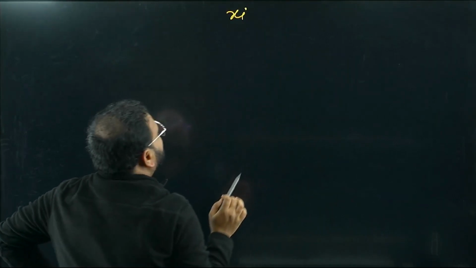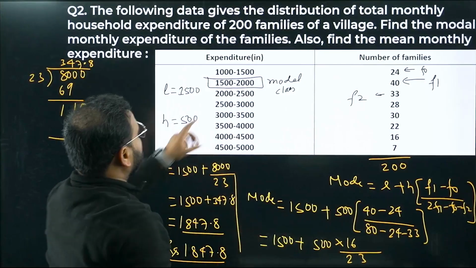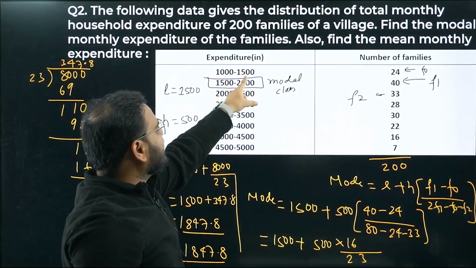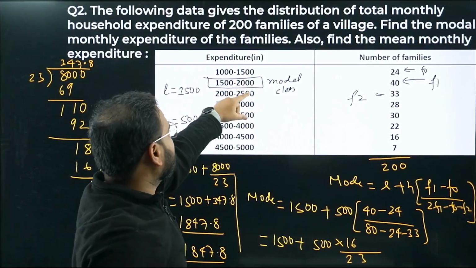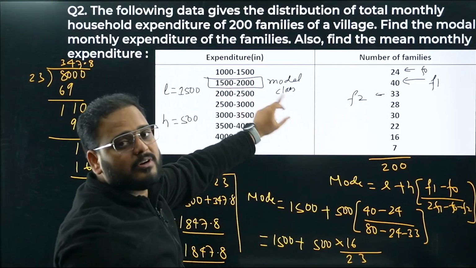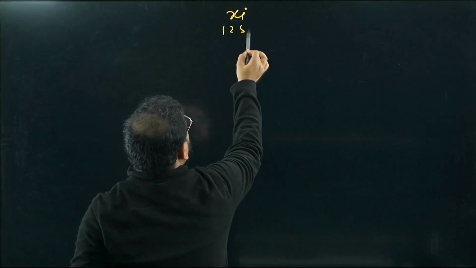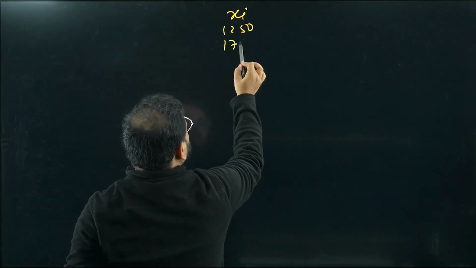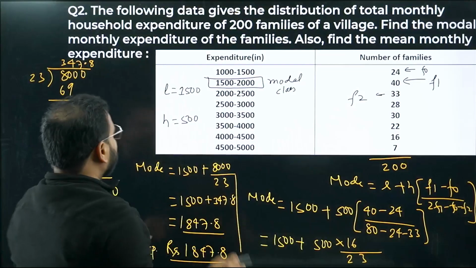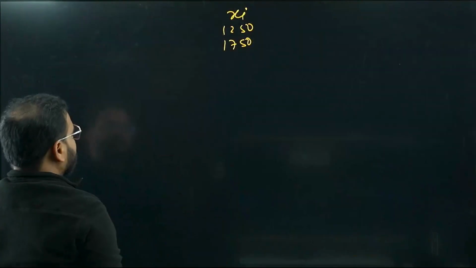class mark xi value. First one will be what, sir? Middle of these two, no? So 1000 and 1500. What is the middle of that? It's going to be 1250. Add them, 2500, no? Divide by 2, 1250. Next will be plus 500, so 1750. Have a look. Class size is 500, no? So I can keep adding that up to 4750.